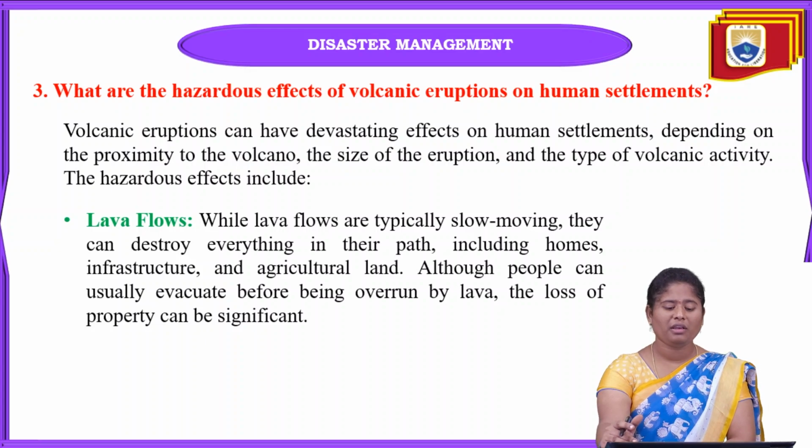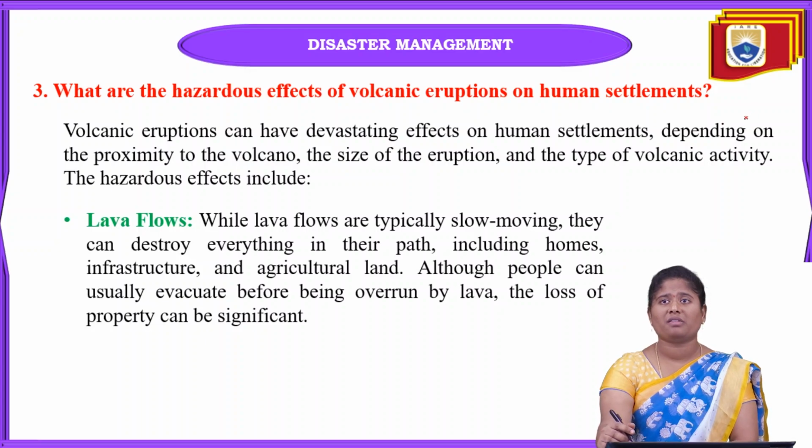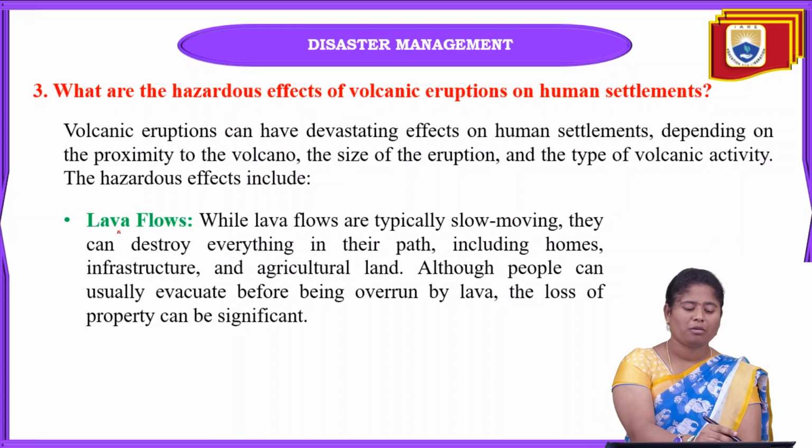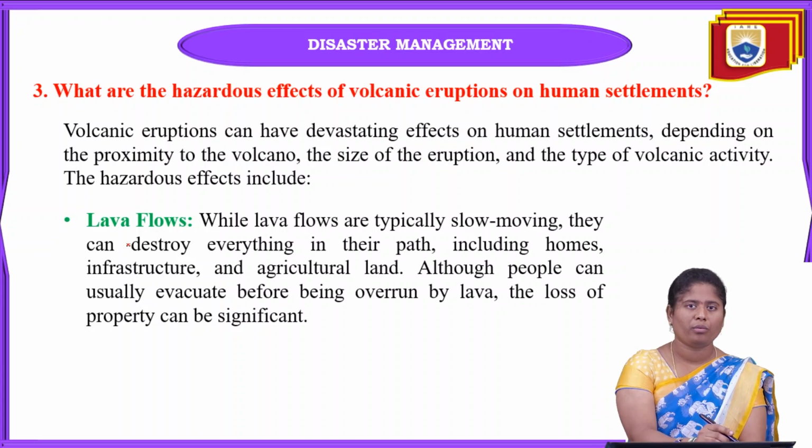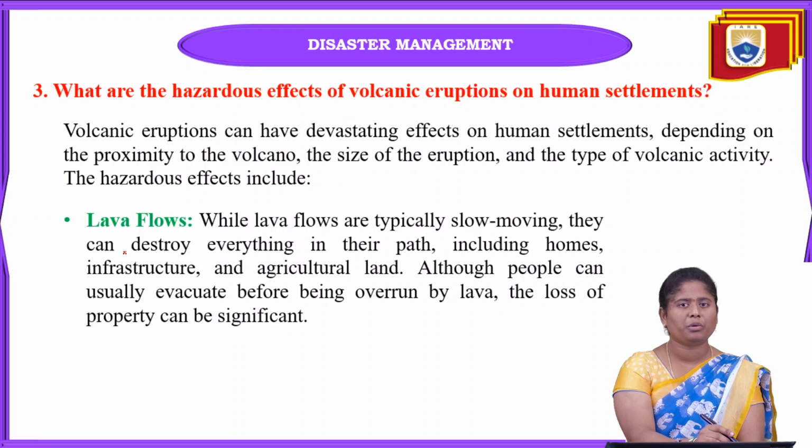The main thing we can see is that it depends on the size of the volcanic eruption and also the type of volcanic activity. Some of the hazardous effects we can include here, first one, lava